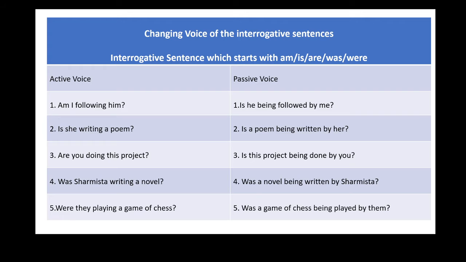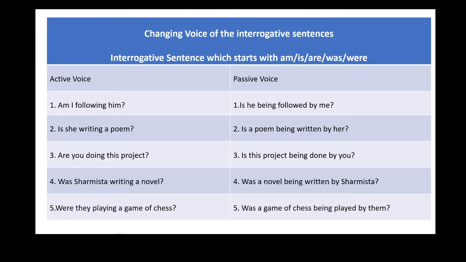And we have to transform this into passive voice using specific structure, that is helping verb. So the helping verb is is. Is he being followed by me? This sentence is continuous tense, therefore being is used here. So the answer is, is he being followed by me?